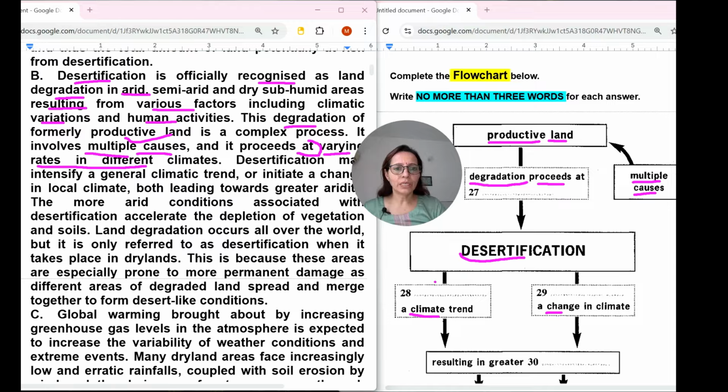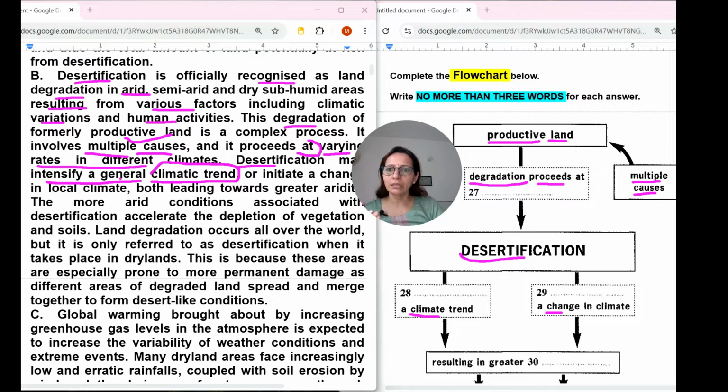Next, 28th is desertification, a climate trend, a change in climate. Desertification means intensify a general climate trend; the same word is there. Here, no word is before the blank, so we can take this keyword, a climate trend.